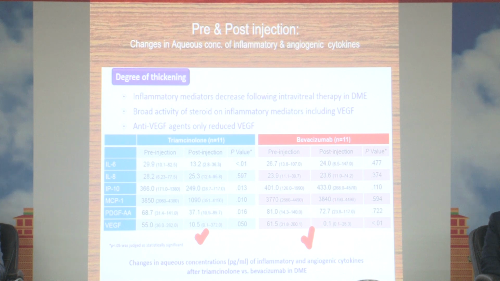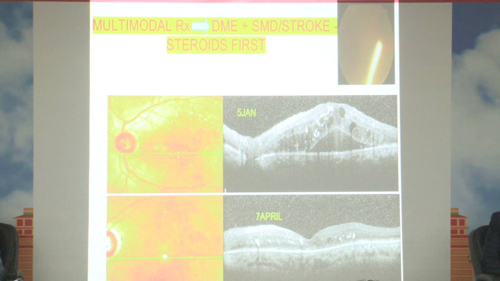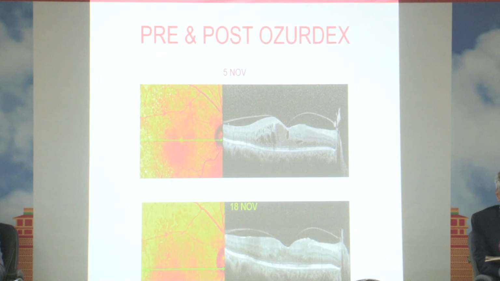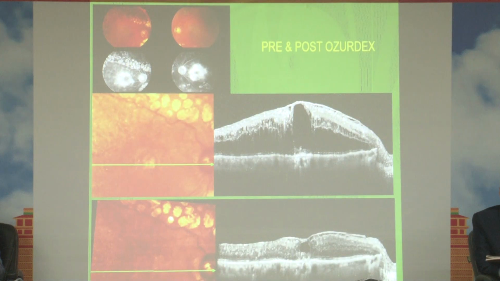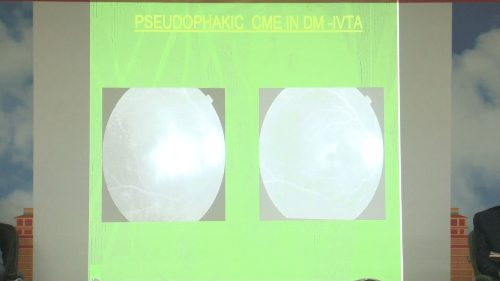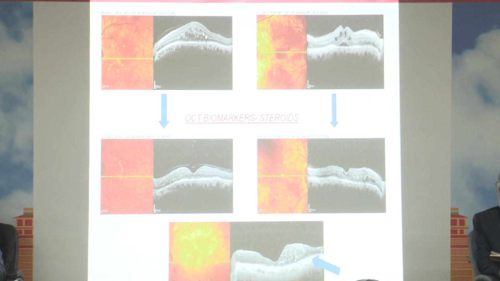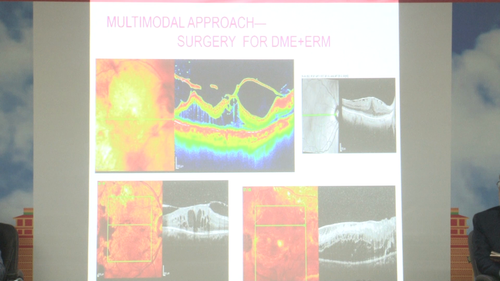In those cases, we have to look for the biological indicators, that is, OCT markers, where intraretinal hyperreflective foci are there, or subretinal fluid is there. Obviously, the steroid is the first choice, and you can see that after steroids you get the resolution of the edema. Also in cases which were refractory, if it is post-operative or pseudophakic cystoid macular edema in a diabetic, obviously IVT or PST also can work. Here you can see that with the biomarker studies you can think of giving the steroids.